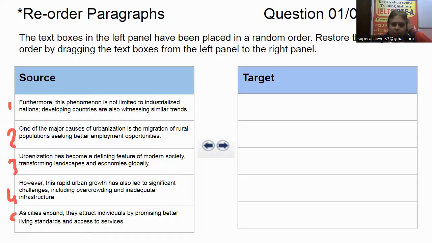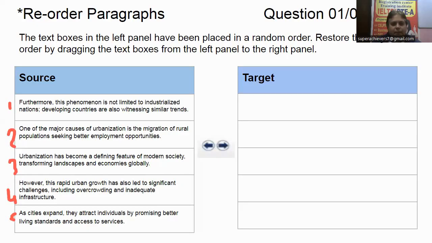This statement looks like an explanation of something, not the introduction. The third statement is showing a noun, urbanization, and its introduction. What is urbanization? Urbanization has become a defining feature of modern society. So this looks like an introductory statement with no linker, with a noun.